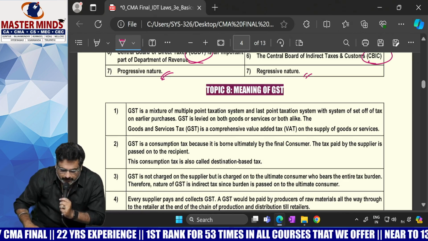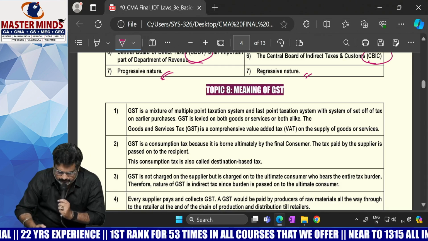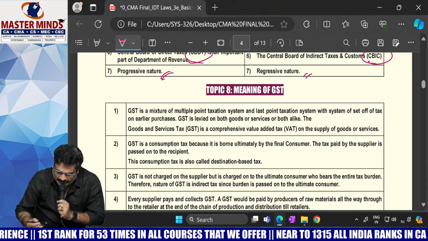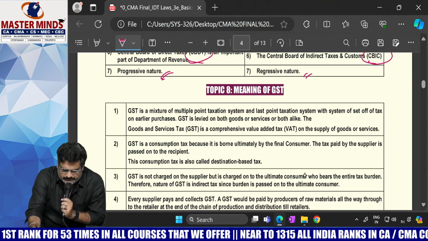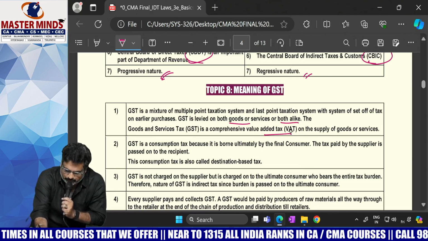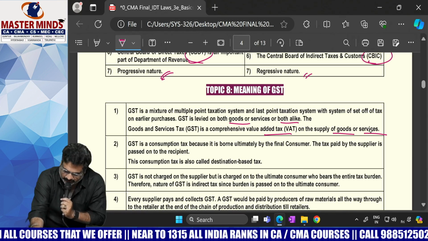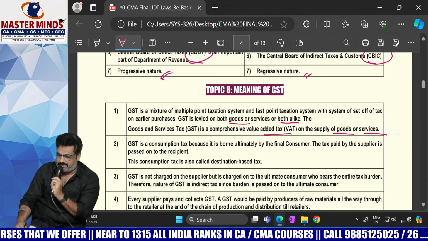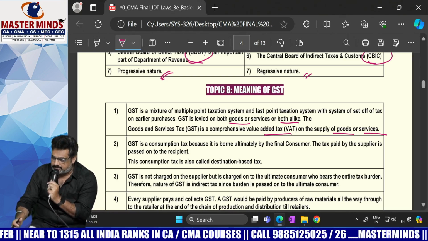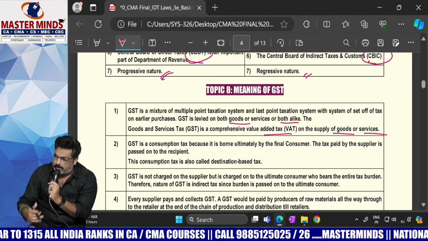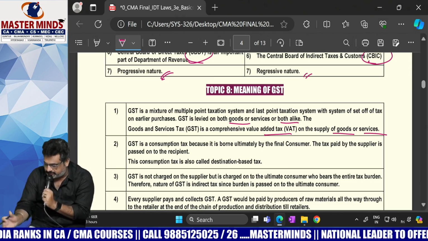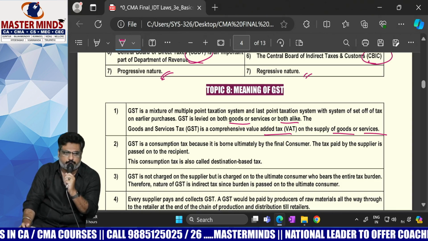On topic 8, this one also we discussed. GST is a mixture of multiple point taxation system and last point taxation system, with a system of set off of the tax on earlier purchases. GST is levied on both goods and services. GST is a value added tax on the supply of goods or services. Simply, what is the summary of point number 1? GST is a value added tax. That means in every process there is a value addition, and on that value addition only we will pay the GST. We discussed the example also for this.